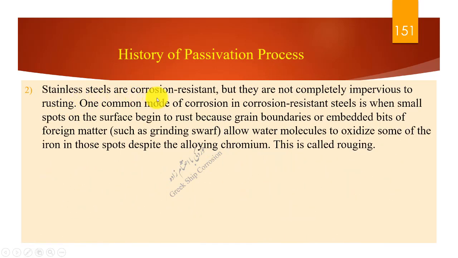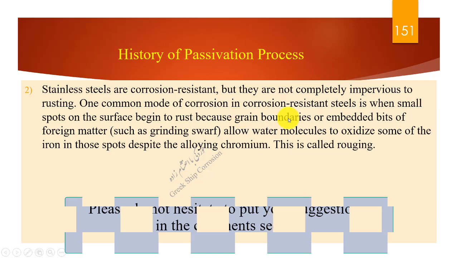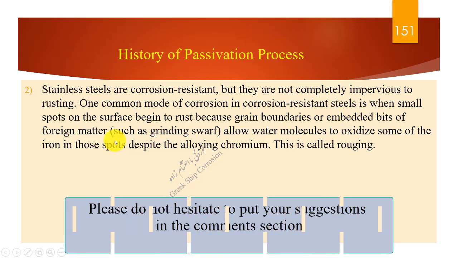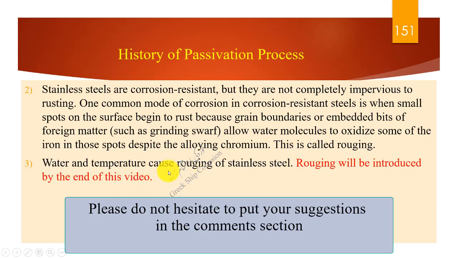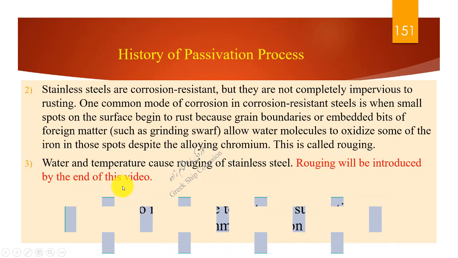Stainless steels are corrosion resistant, but they are not completely impervious to rusting. One common mode of corrosion in corrosion resistant steels is when small spots on the surface begin to rust because grain boundaries or embedded bits of foreign matter such as grinding swarf allow water molecules to oxidize some of the iron in those spots despite the alloying chromium. This is called rouging. Water and temperature cause rouging of stainless steel. Rouging will be introduced by the end of this video.